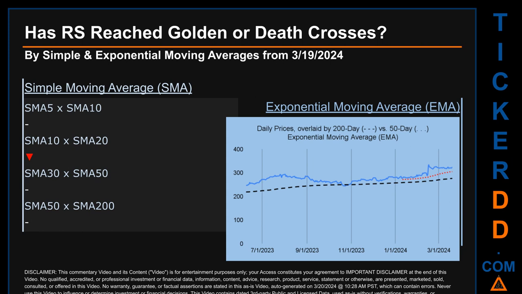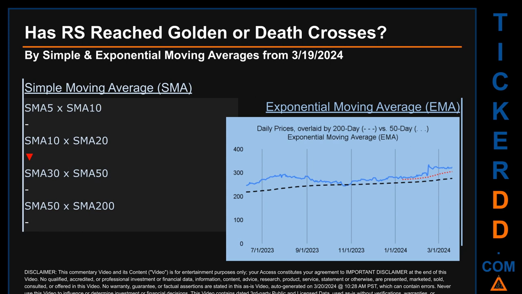For our opinionated analysis of third-party and abstracted data, we decided to look at both simple moving average, SMA, and exponential moving average, EMA. The latter calculates moving average by giving more weighting to recent prices. For EMA, you can be the judge. Look at the generated graph on this page. Has the 50-day EMA line, which is in red, crossed above or crossed below the 200-day EMA line, which is in black? If no crossing can be seen, then no signal could be had. The blue line is daily end-of-day prices.